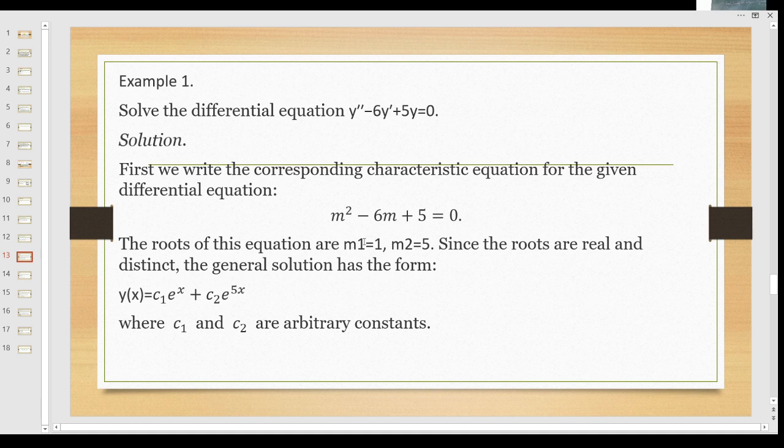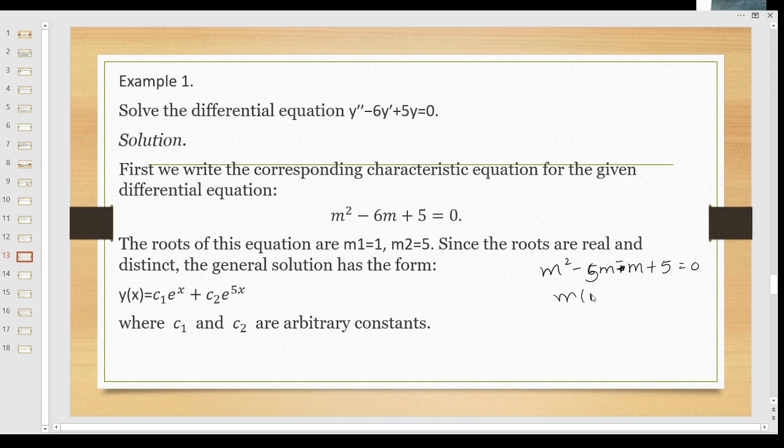So the roots of this equation, on solving this quadratic equation, we can write m square minus 6m plus m plus 5 is equal to 0. Sorry, 5 ones are 5. We have 5, and this one is minus 1. 5 minus m means minus 6m. Minus 5 into minus m is plus 5m.